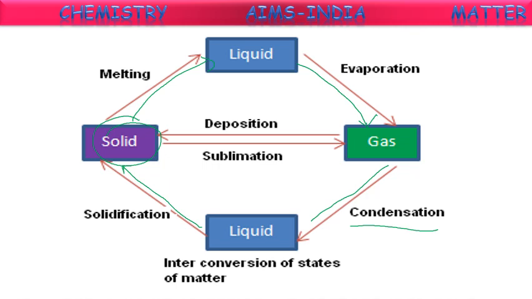These are the interconversion of states of matter: solid to liquid, liquid to gas, gas to liquid, liquid to solid. Solid to gas is called sublimation, and gas to solid is called deposition, or reverse sublimation. This is called interconversion of states of matter.